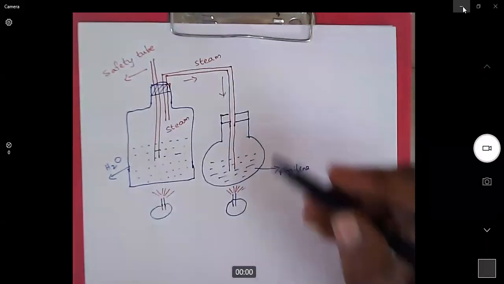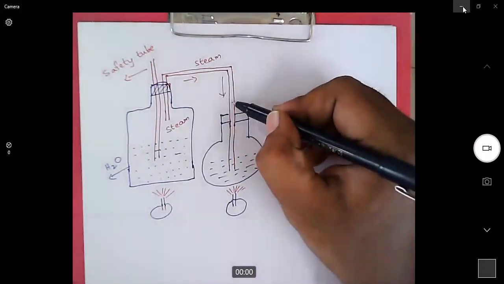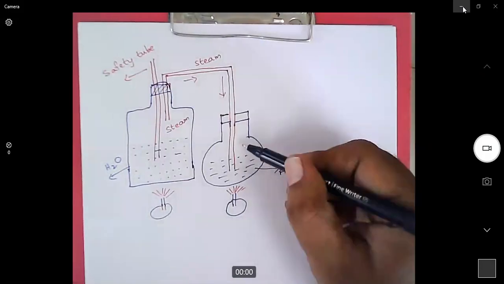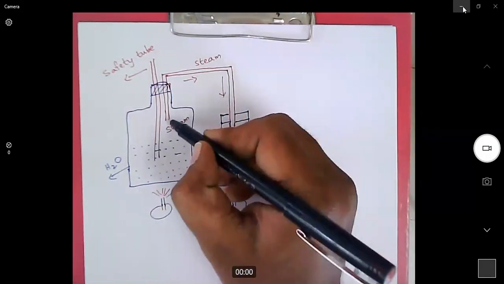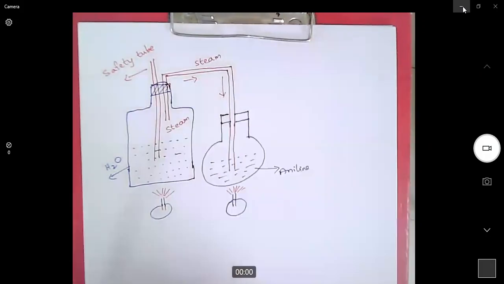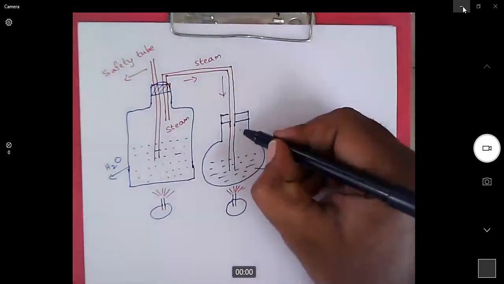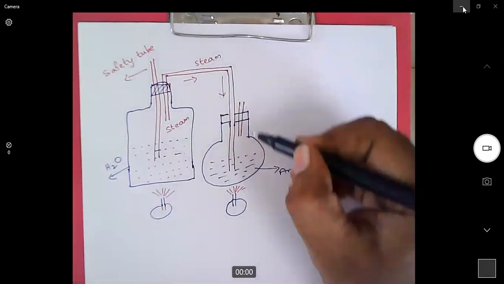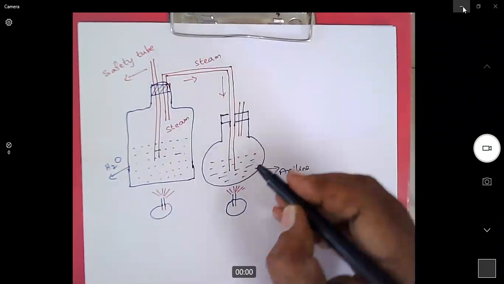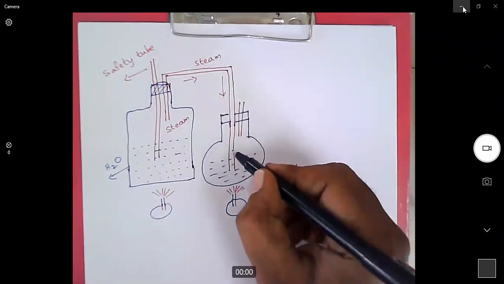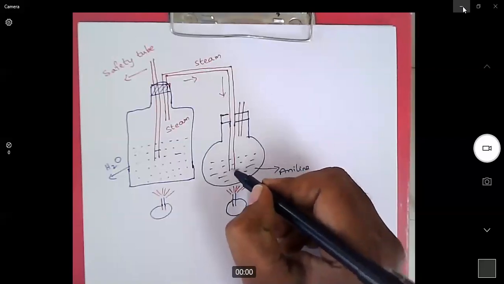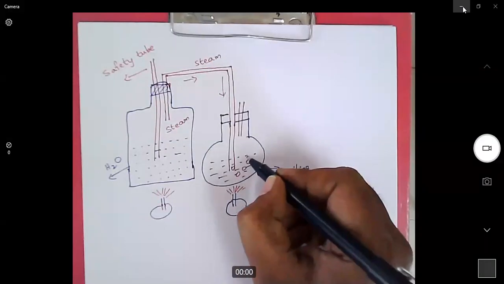Now we insert this steam tube into the aniline solution. Why? Can't we keep this steam tube like this above the aniline layer? When we keep this steam tube above the aniline layer, what happens? Steam will not mix with aniline. So that is why we must keep this steam tube dipped inside the aniline layer. Then steam will bubble through this solution.